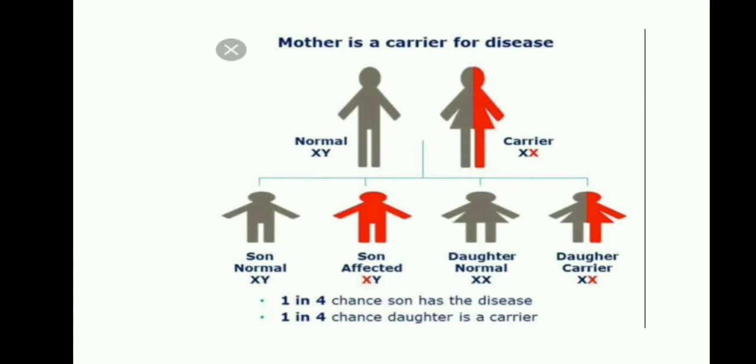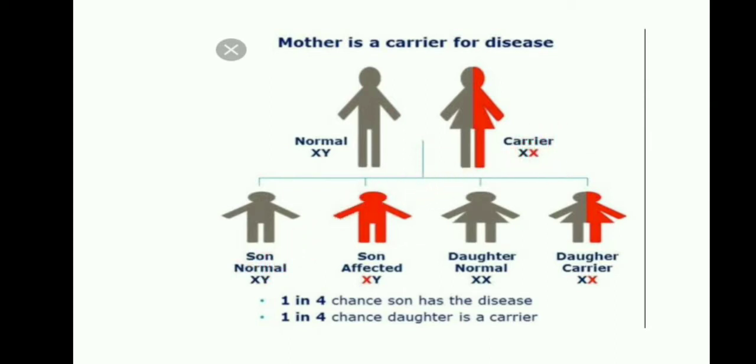Now, how the inheritance happens: if the mother is a carrier, how the chromosome transmission occurs, and if the father is a carrier, how the gene transfer occurs. We will see one by one. First, if the mother is a carrier, look at this image. Here the normal father has an XY chromosome, and the carrier mother has one affected X gene.